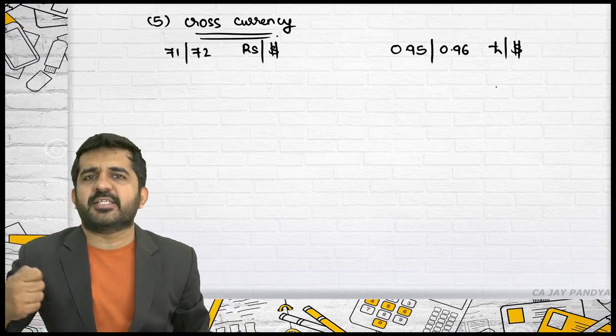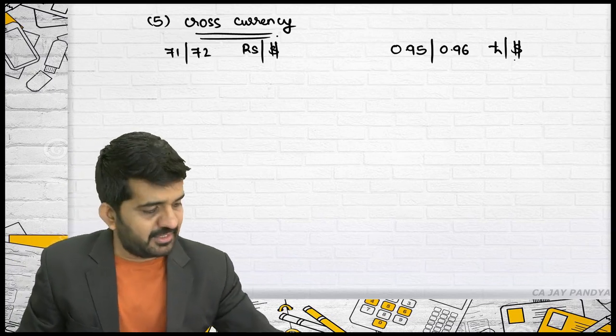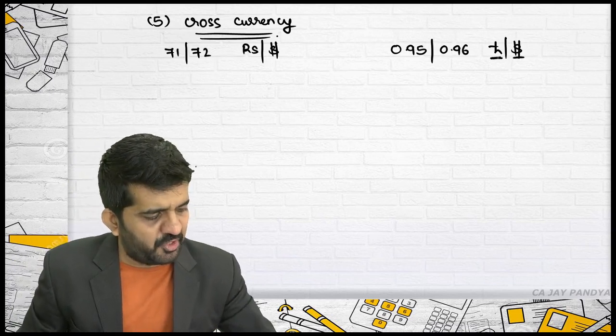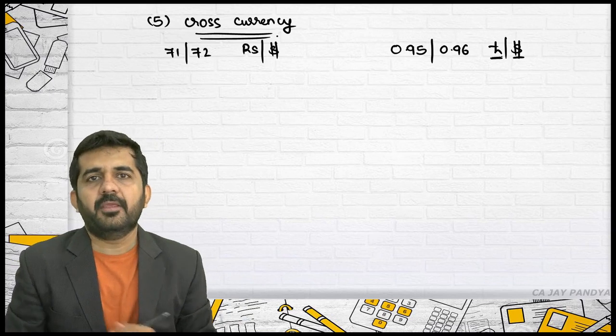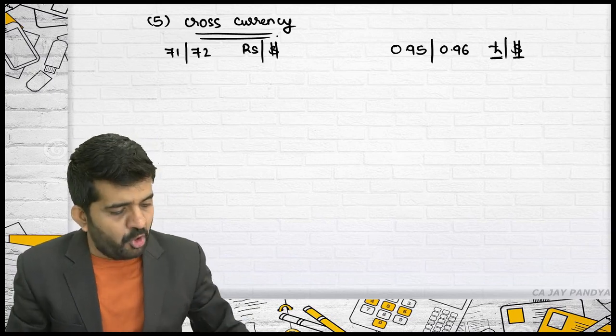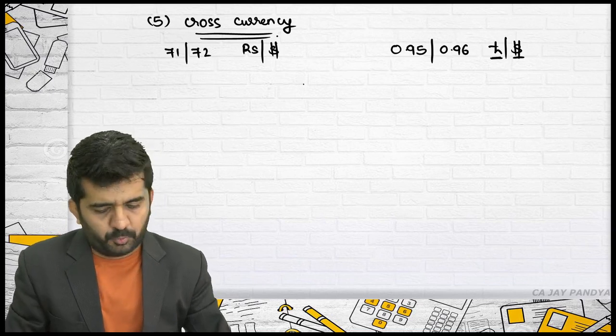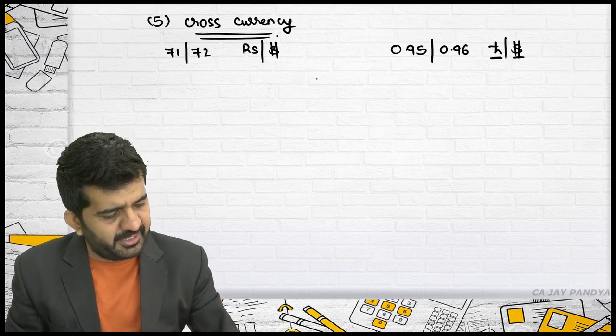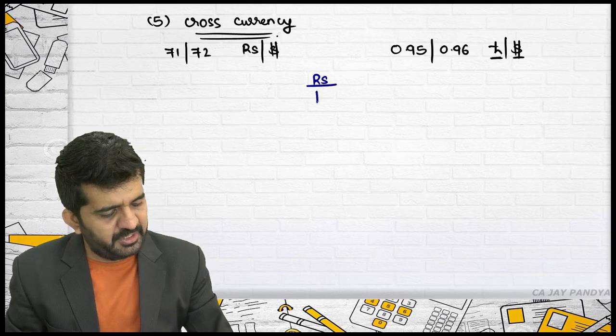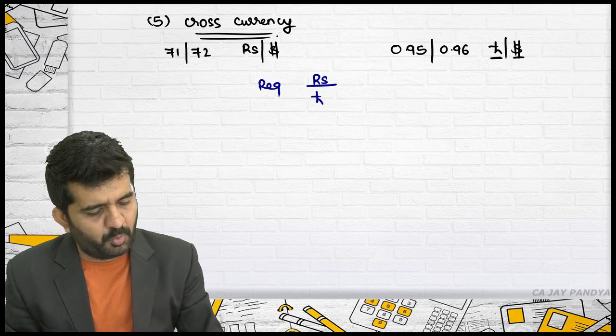Both rates are available in India. This is a rate of dollar in terms of pound. The problem is I want rupees per pound. I want to convert my pound into rupees. So which rate is required? Rupees per pound is required.